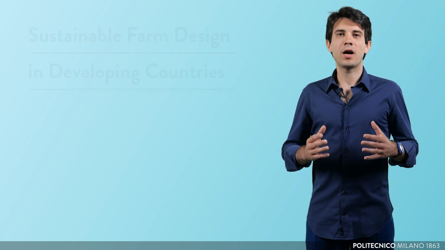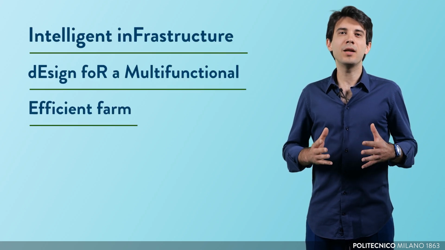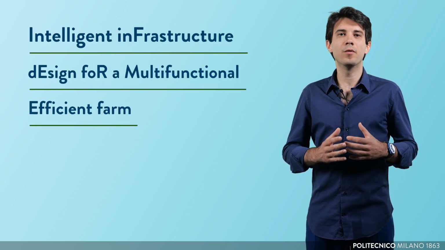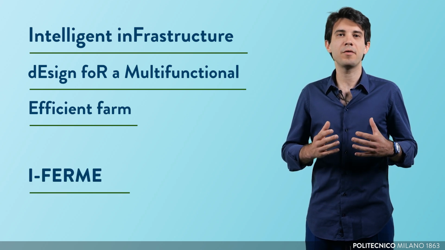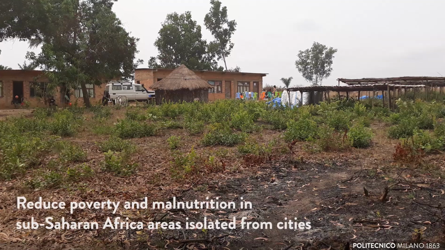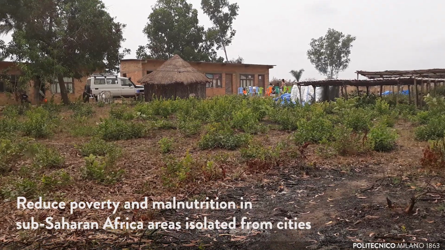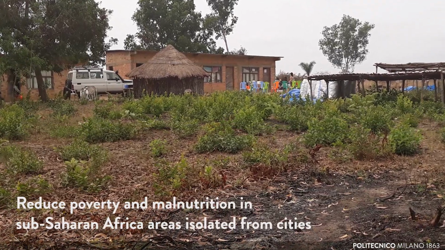This course derives from the project called Intelligent Infrastructure Design for a Multifunctional Efficient Farm, also known as iFarm, which aims to reduce poverty and malnutrition in sub-Saharan Africa areas isolated from cities.